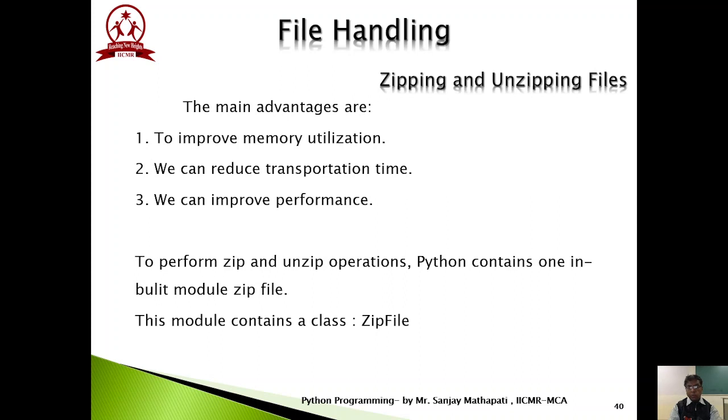Another important advantage of zipping a file is that we can reduce the transportation time.